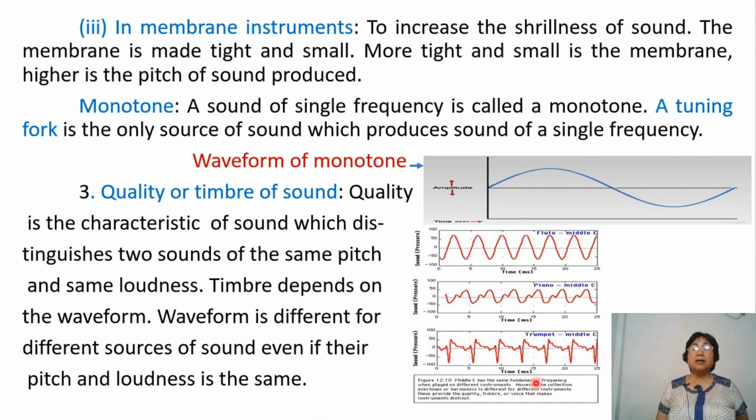As a result, the sound will be different, and usually these different sounds come from musical instruments.